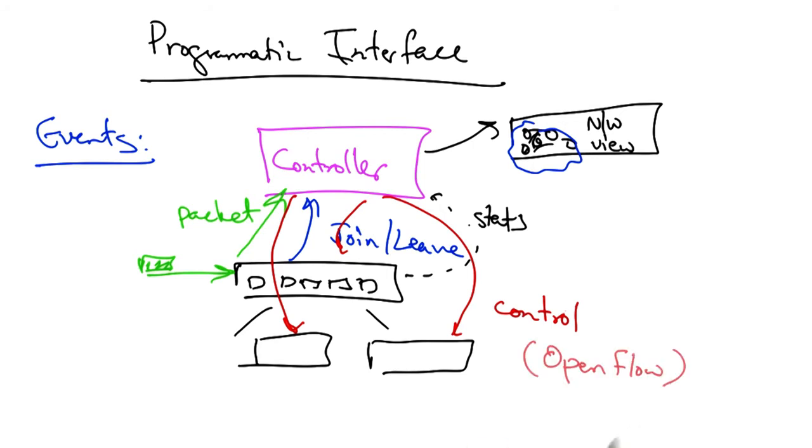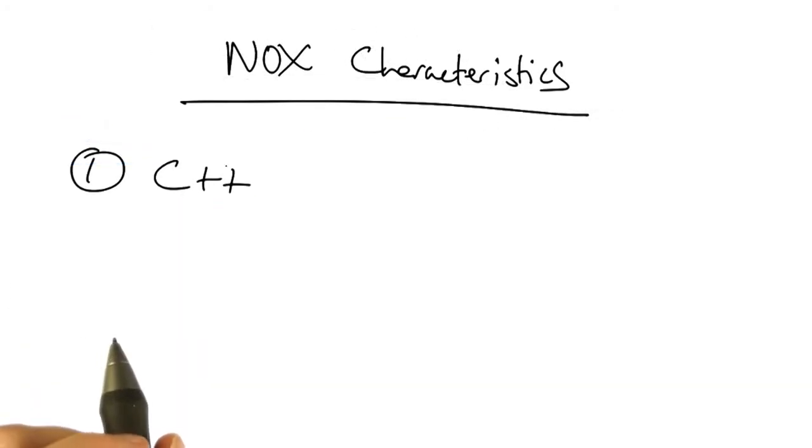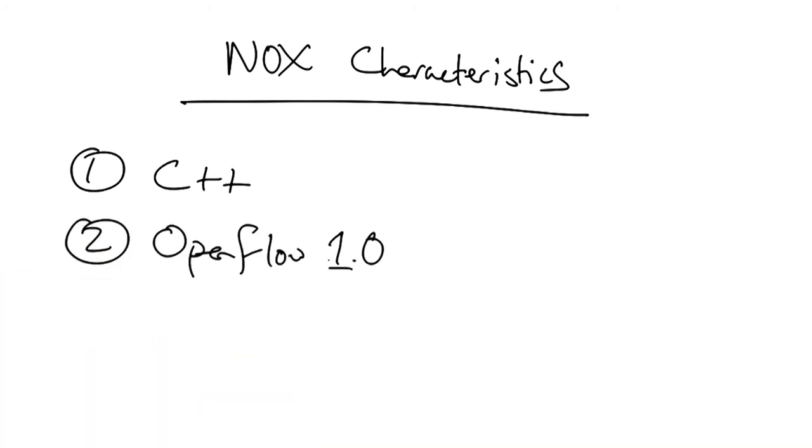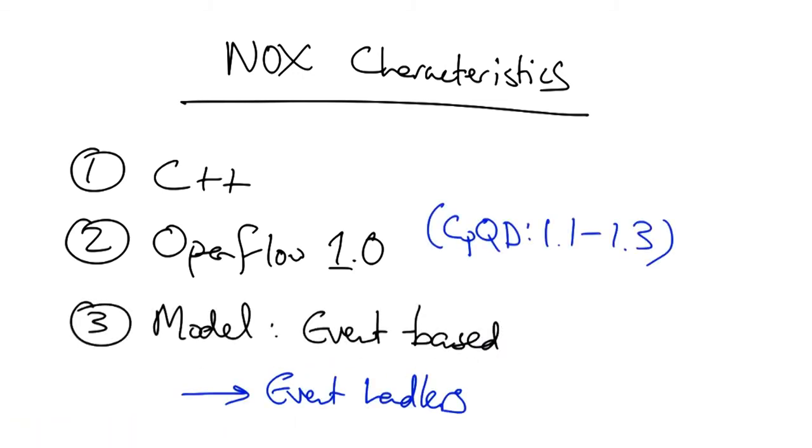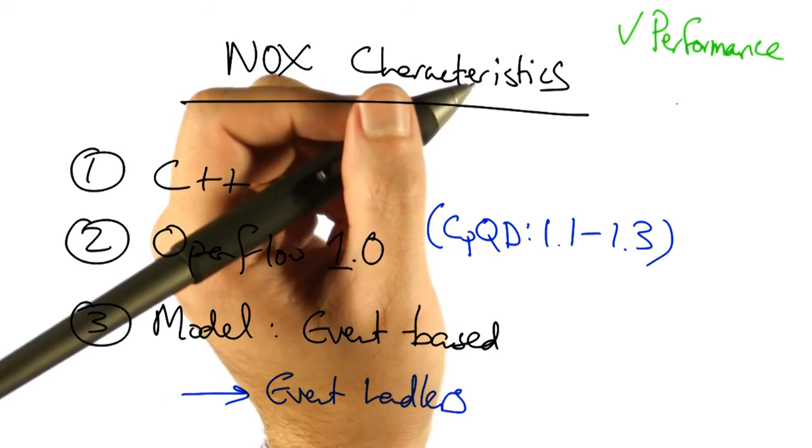The NOX controller implements the Openflow Protocol. NOX is implemented in C++, and it supports Openflow 1.0. A fork of NOX called CPQD supports versions 1.1, 1.2, and 1.3. The programming model is event-based, and a programmer can write an application by writing event handlers for the NOX controller.